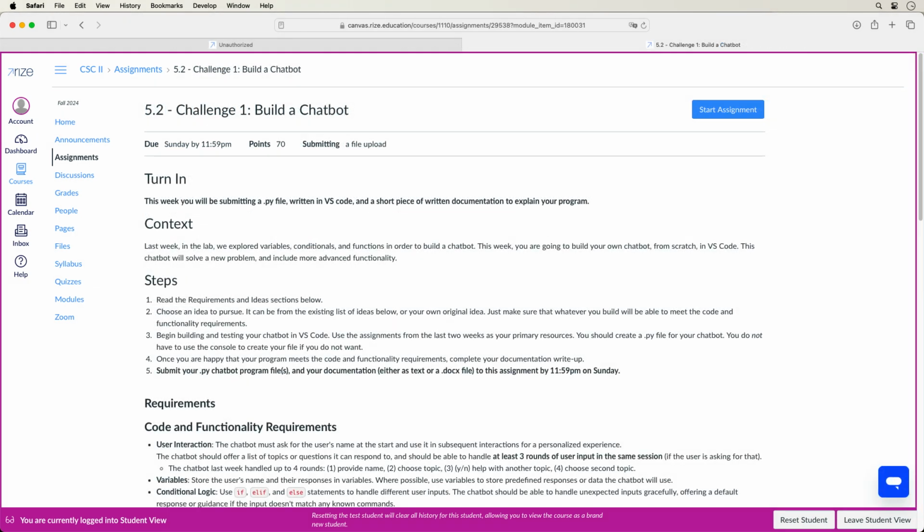Alright, so let's go back to the Challenge 1 assignment. Last week in the Lab 1 assignment, we worked with variables, if statements, and functions in order to build a chatbot. Now this week we are going to build our own chatbot from scratch in VS Code using the same skills. You'll also need to create a write-up about your code in a Microsoft Word document.